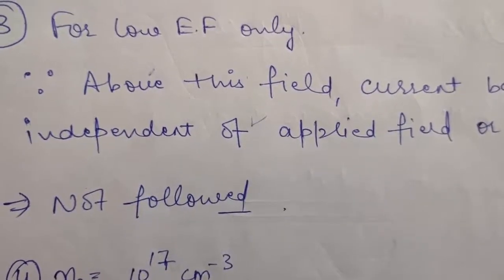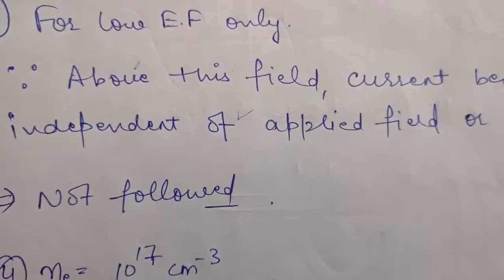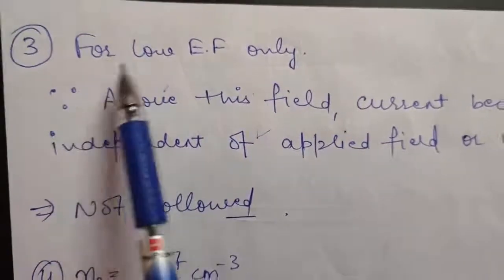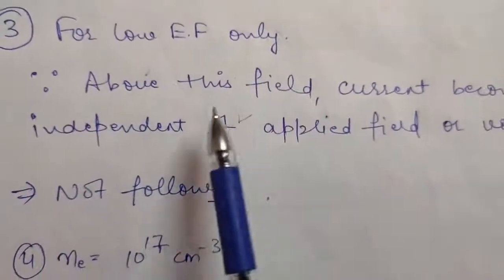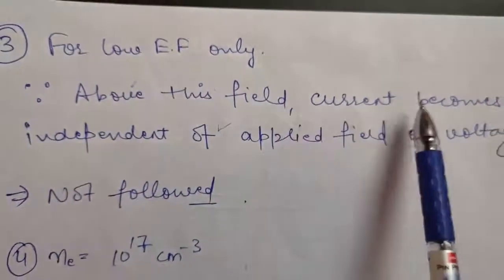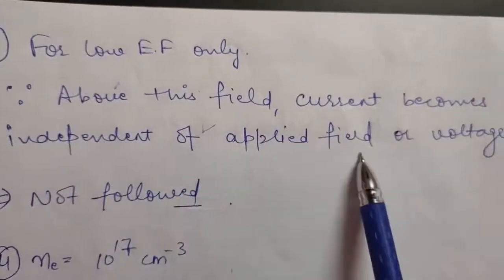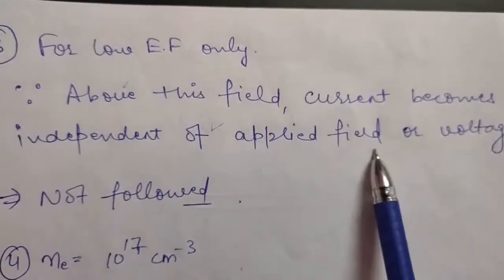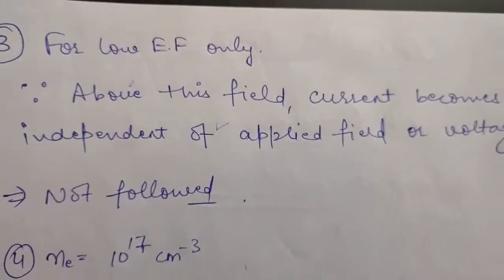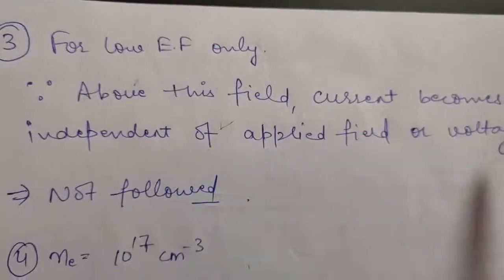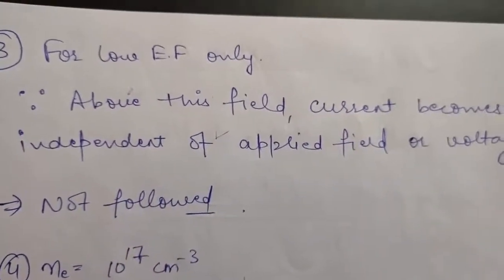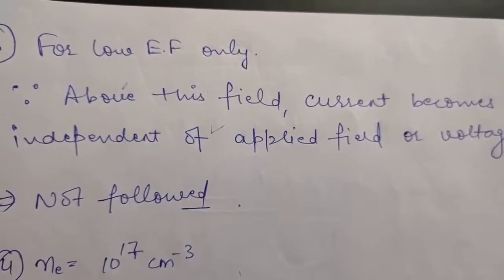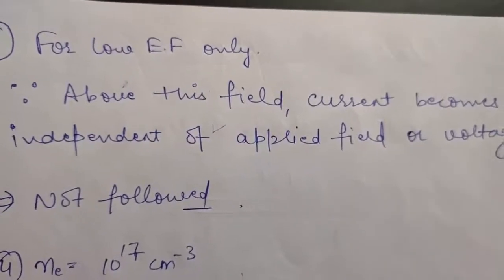So directly you can say that Ohm's law is not followed in semiconductors, or you can say it is followed for low electric field only, because as you have studied above electric field, the current will become independent of applied field or voltage, because by applying voltage you are getting applied field only. So therefore you can say because current is becoming independent of voltage after a particular value of electric field, that means Ohm's law is not followed in semiconductors.